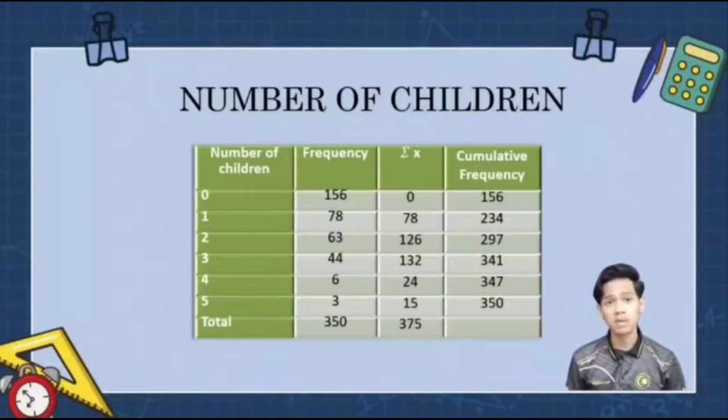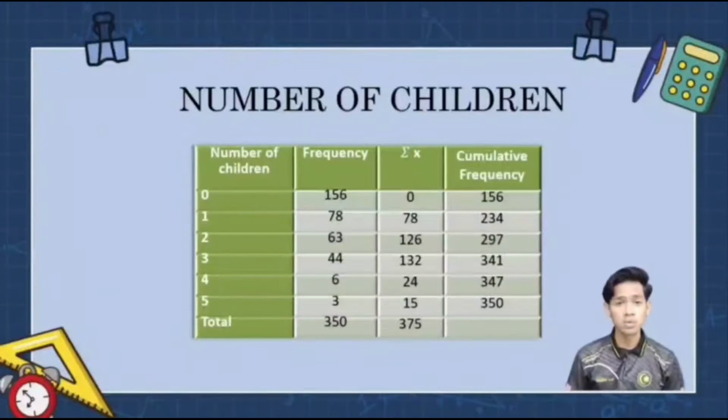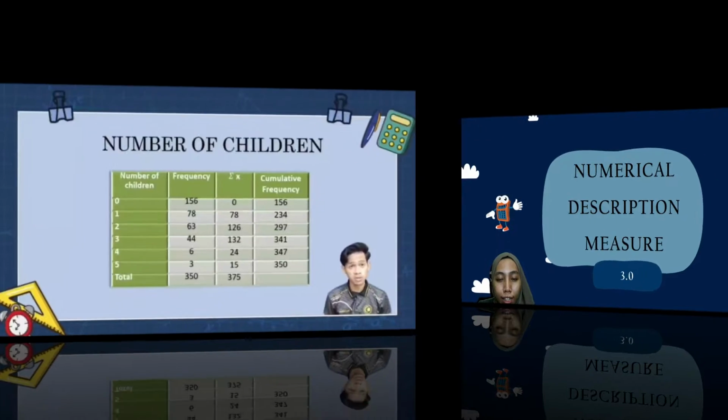Next is number of children. Here we have 0 until 5 children. The frequency of 0 children is 156, while 1 child is 78, 2 children is 63, 3 children is 44, 4 children is 6, and 5 children is 3. We can see that 0 children was the highest to take life insurance.